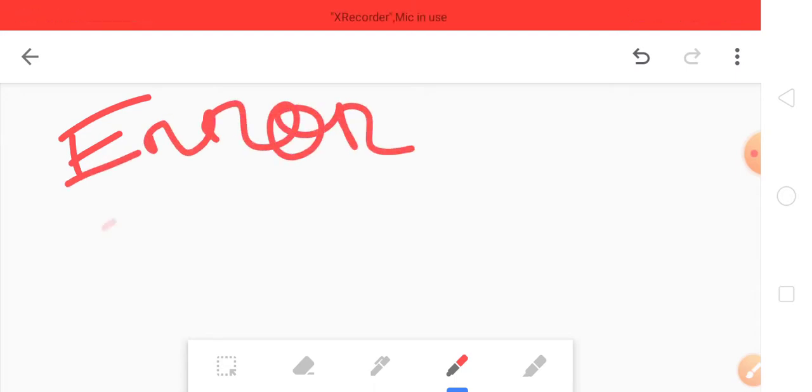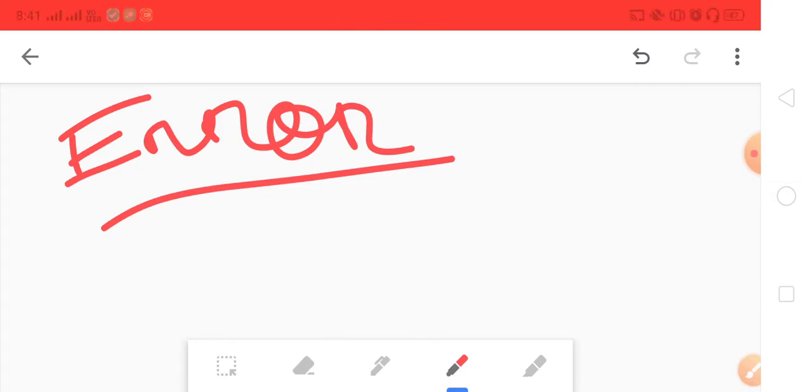We know error can be any error, but what is the exact definition, what is understood as error in physics, that we need to understand. It is the difference of true value and measured value.